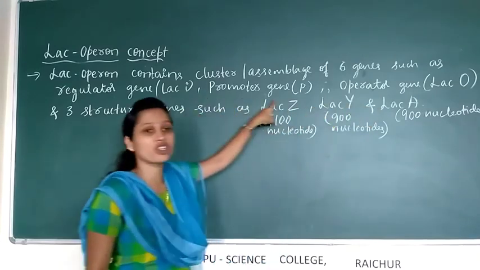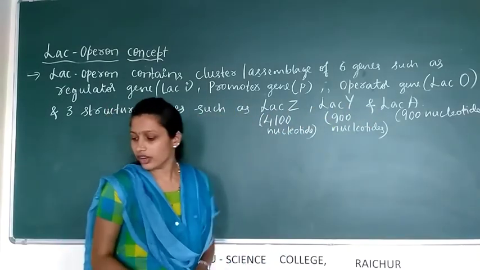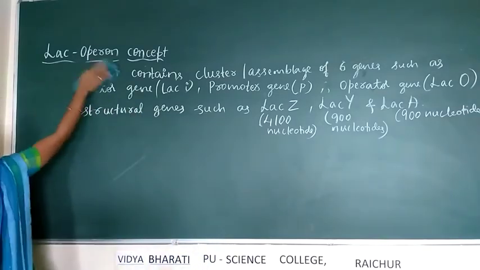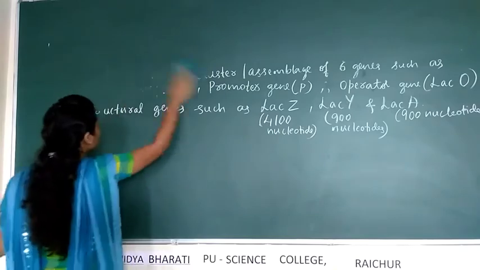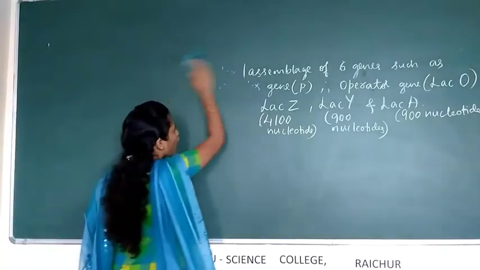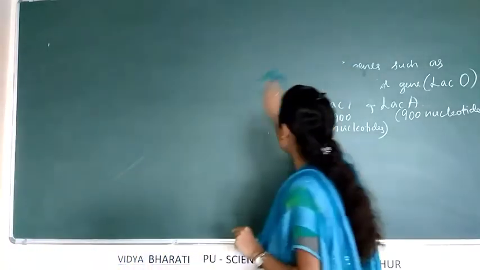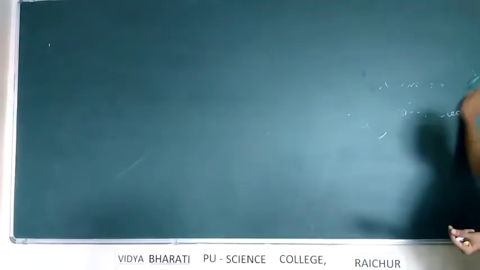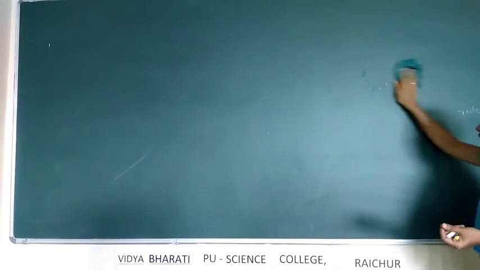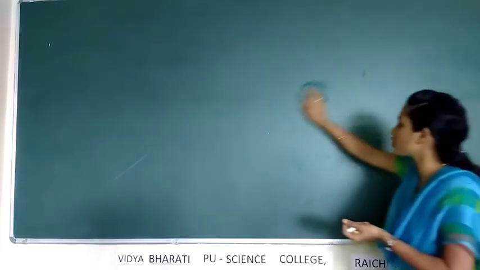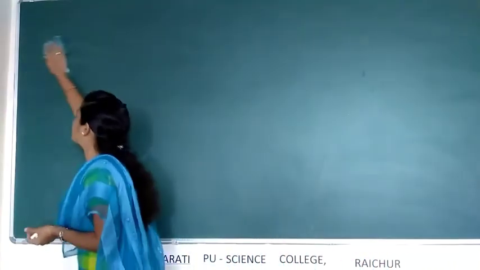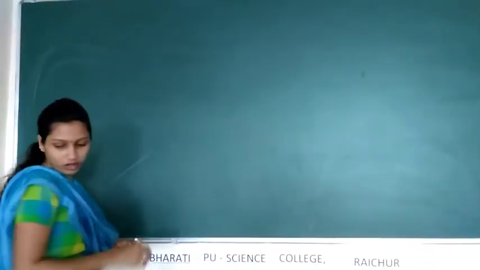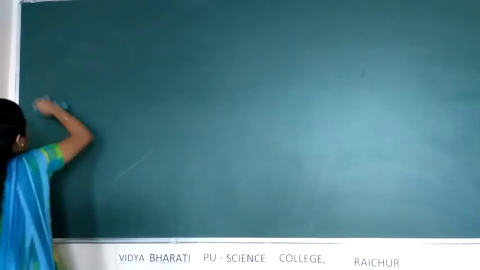Now let us discuss the switch on and switch off mechanism, meaning in the presence of lactose and in the absence of lactose. It is very simple. If you know the functions of each gene, then it is easy to write the switch on or switch off mechanism.